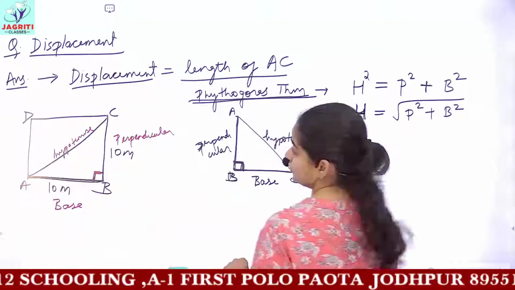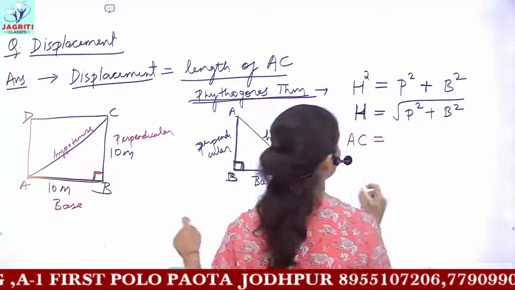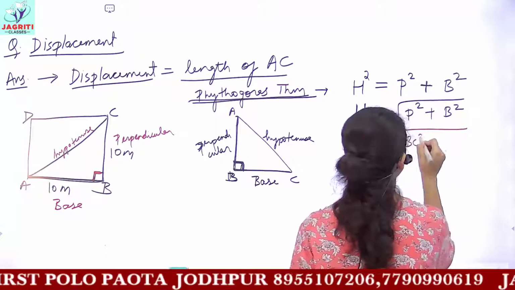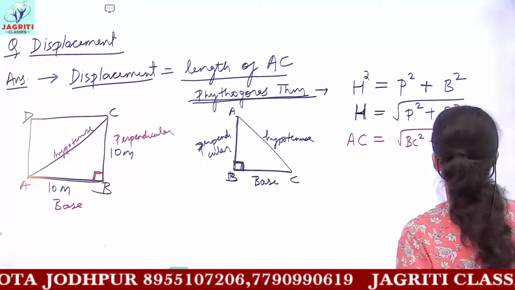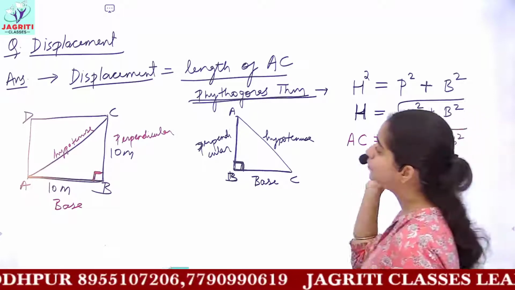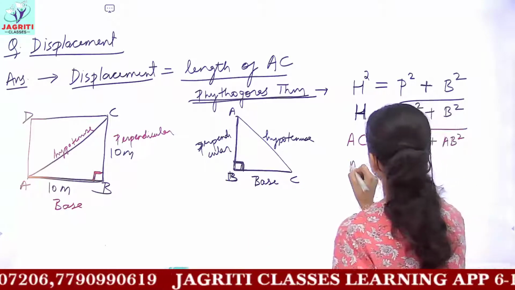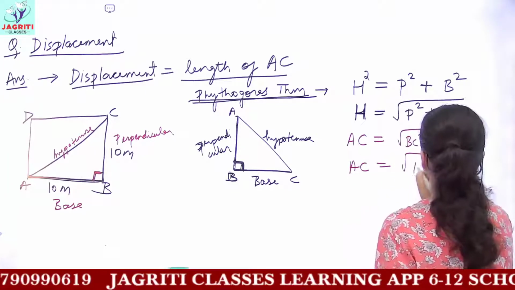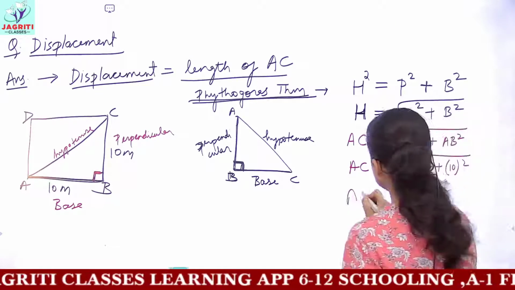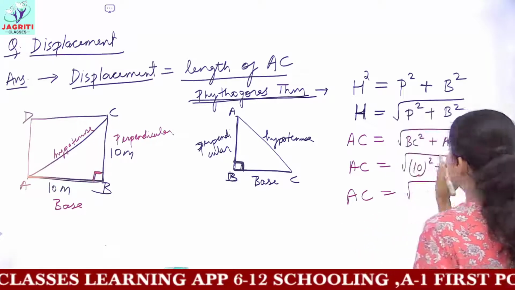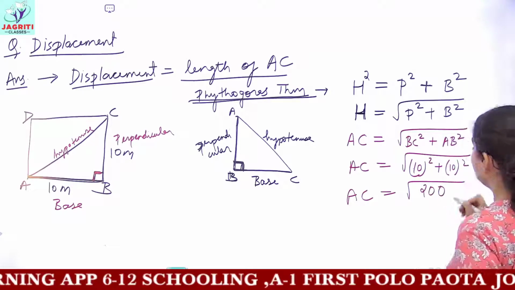H is your AC, so AC would be equal to the square of the perpendicular BC plus the square of the base AB. Substituting the values, AC would be equal to root of 10 square plus 10 square. 10 square is 100, so you get 100 plus 100, which gives you root 200.